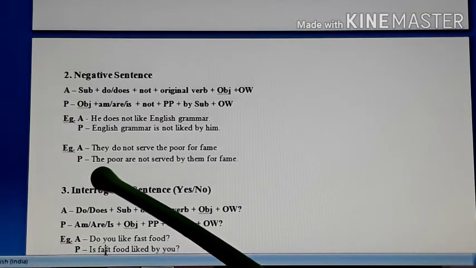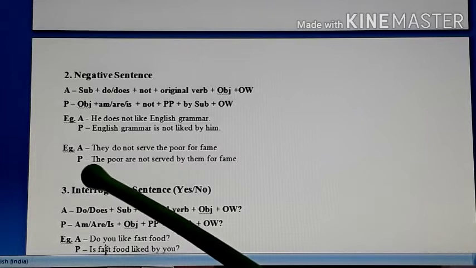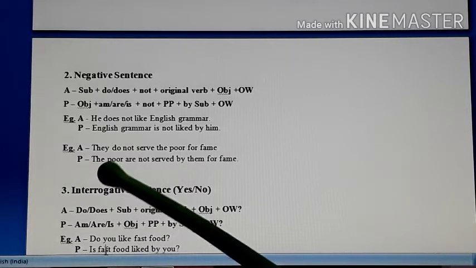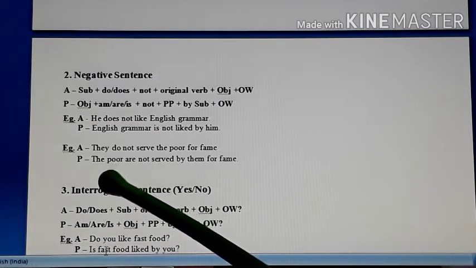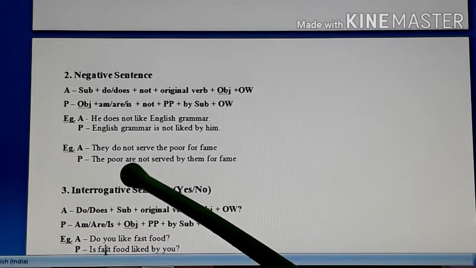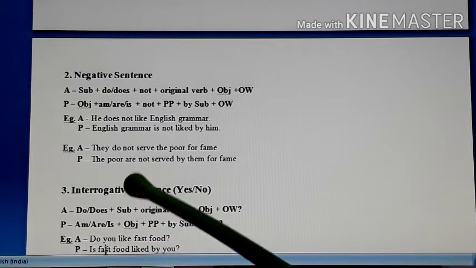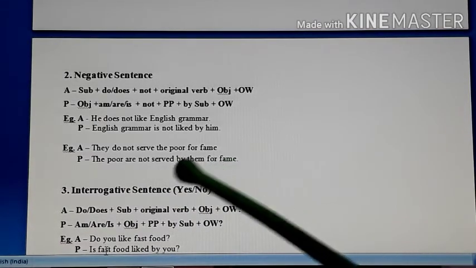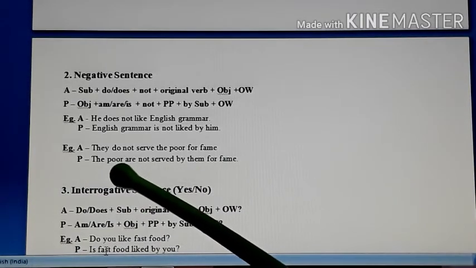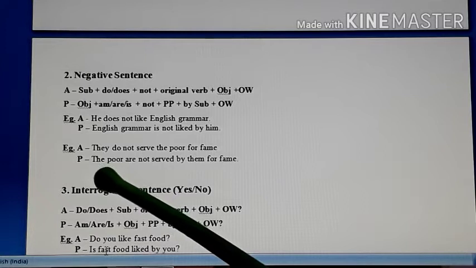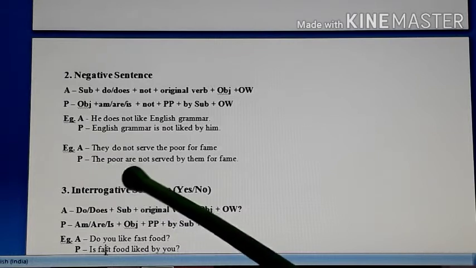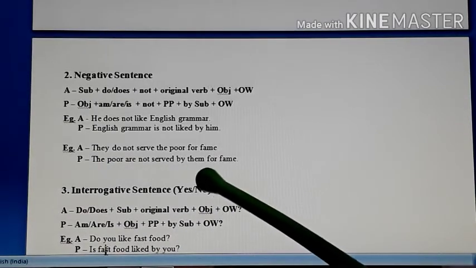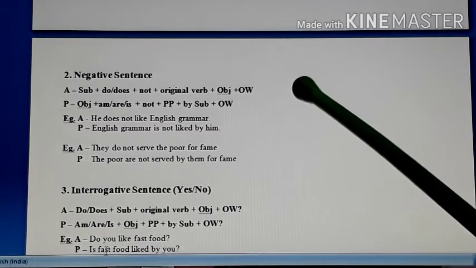The poor, here the poor refers to all the poor people. It is an adjective come noun. So that is a particular use of this word. And that's why the verb we have taken is in plural, are. The poor are not served by them for fame. Understood? So even though poor does not look like a plural form, it is considered as a plural noun. It refers to many people, all the poor people. So that's why are is used. The poor are not served by them for fame. For fame is your other words.